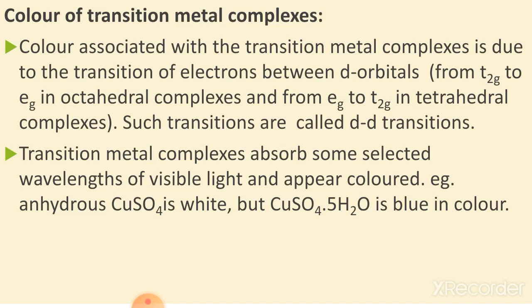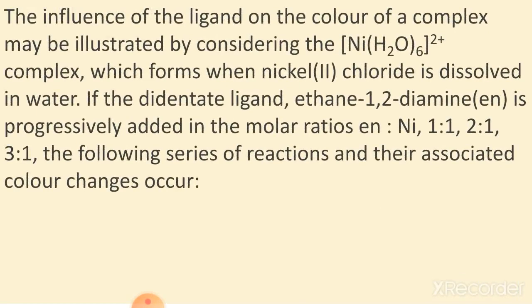For example, anhydrous copper sulfate is white, but hydrated copper sulfate is blue in color. Here water acts as a ligand, due to which a change in energy takes place, and that's why you know the formula E equals hc by lambda. In this way there is a change in energy and a change in wavelength, and this creates the color. So you can know the change in color, and you can also find the energy if the wavelength is given. So students, let us take an example.